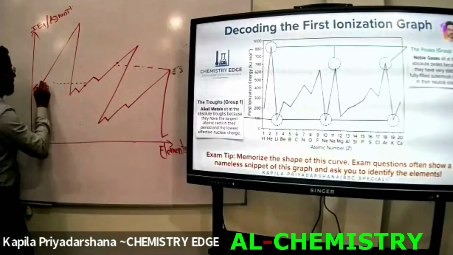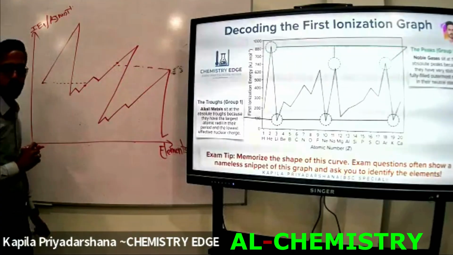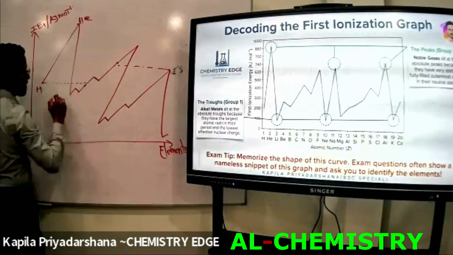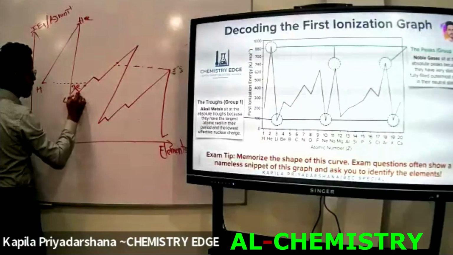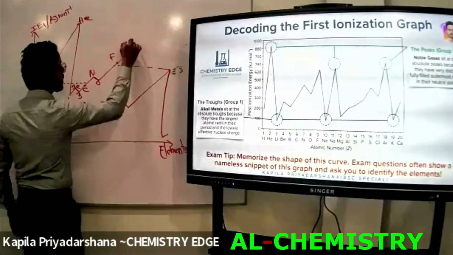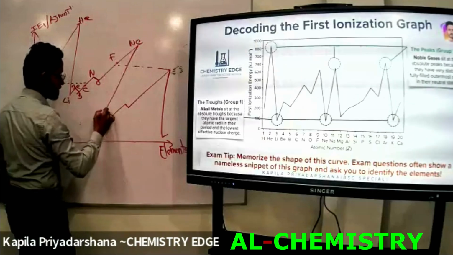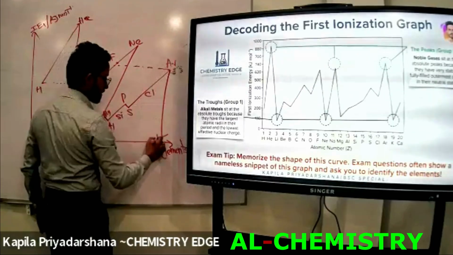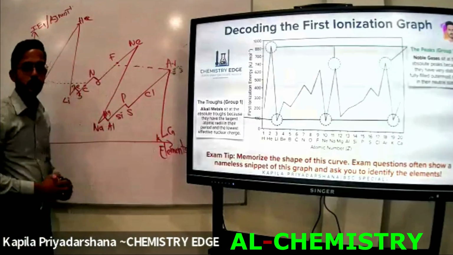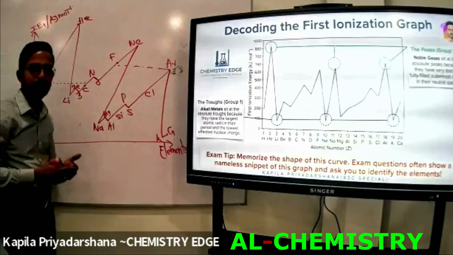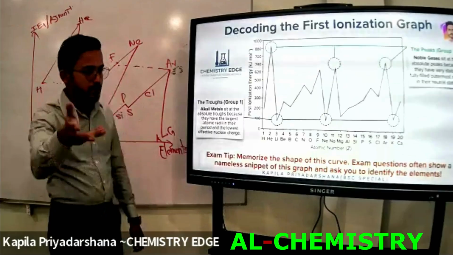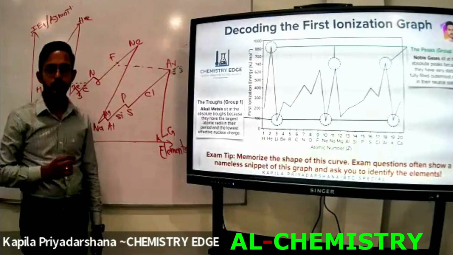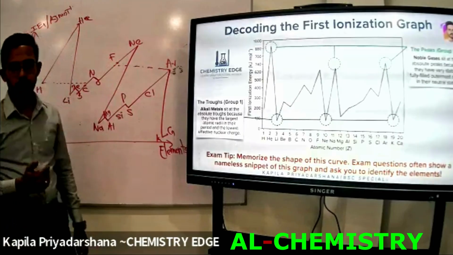If this is first ionization energy, I am going to start from hydrogen. Then this should be hydrogen, helium, lithium, beryllium, boron, carbon, nitrogen, oxygen, fluorine, neon, sodium, magnesium, aluminium, silicon, phosphorus, sulfur, chlorine, argon, potassium, calcium. You should have the ability to draw this immediately in the A-level exam. I will do the past paper questions at the end of this lesson also. I will show you how to do the questions that they have given for us.